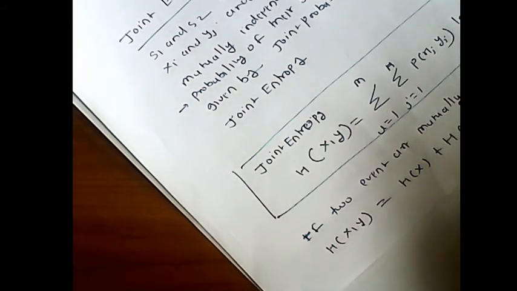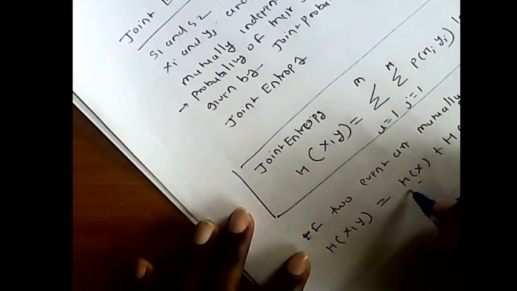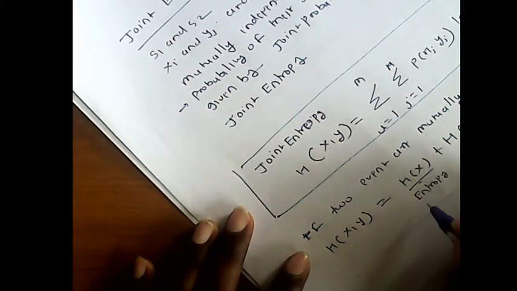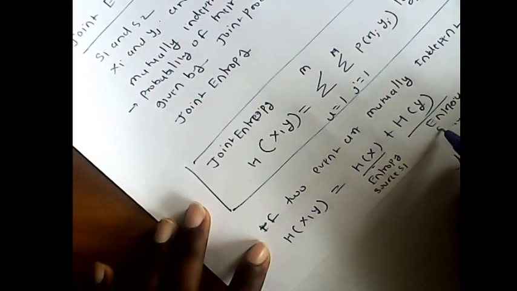So that is the joint entropy for mutually independent events. This is the entropy produced by source S1, and this is the entropy of source S2.